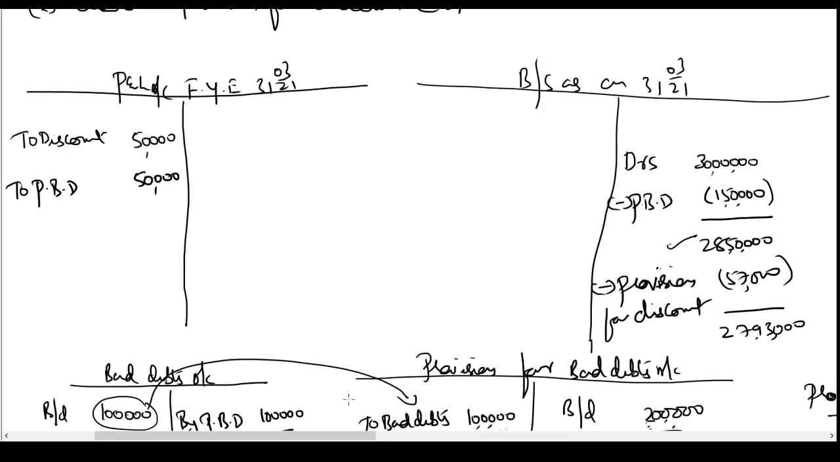Now we go to the P&L account and complete the posting. What was the entry we passed? P&L account debit to provision for discount. So it is debited now with provision for discount 57,000. So this is how I deal with provision for bad debts and also provision for discounts given simultaneously in a problem.